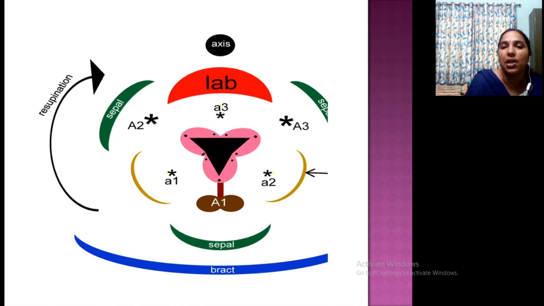Then the tricarpellary ovary, that is the gynoecium. Clear? This is the axis, this is the bract. What happens? Resupination takes place. Actually this is here, but this becomes this side. Why? Due to the rotation or resupination.